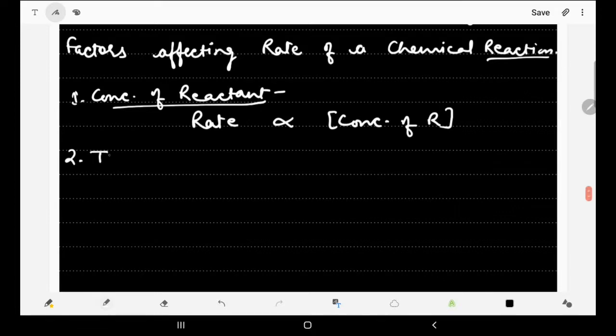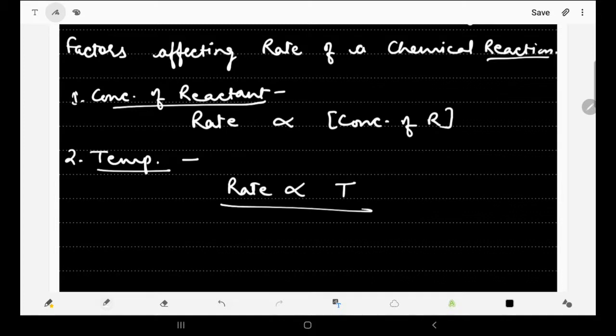Then the next factor which affects the rate of a reaction is temperature. How does temperature affect the rate of reaction? Greater is the temperature, greater will be the rate of reaction. So the rate of reaction is directly proportional to temperature also. Greater is the temperature, greater will be the rate of reaction in most of the cases, with few exceptions. It is not true always, but most of the times it is like this. Higher is the temperature, more will be the rate of reaction.